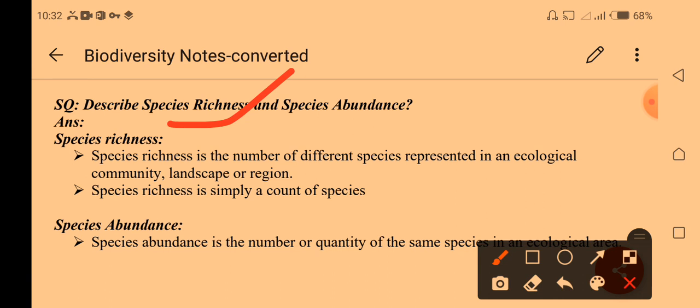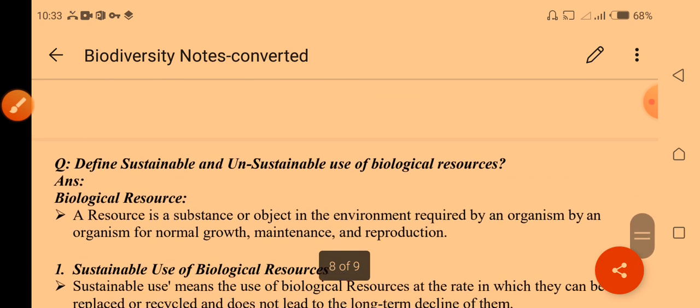For example, how many species exist on earth, whatever that number is, we call it species richness. Species abundance, very simply, is the number or quantity of individuals of a species. How many of them exist in an ecological area, we call species abundance.